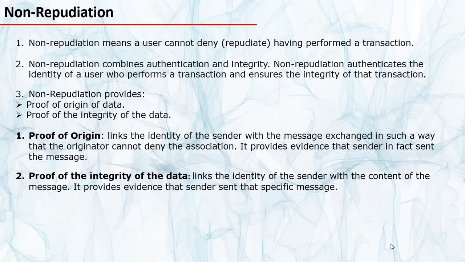When we say that a message has been authenticated, then we know the source of the message. When we say that the message is intact and integrity has not been compromised, then we know that the message is the same as it was sent from the originator. So in summary, non-repudiation combines the benefits of both authentication and integrity.